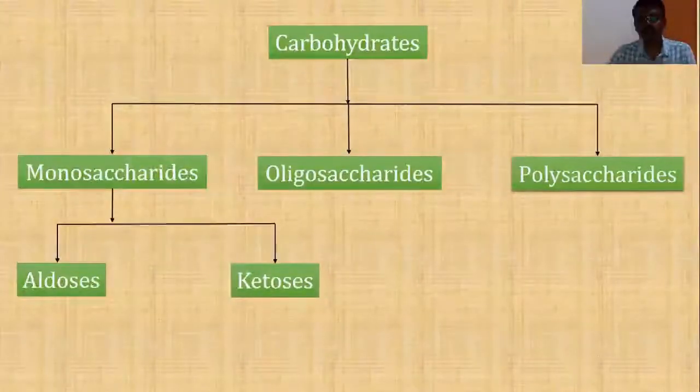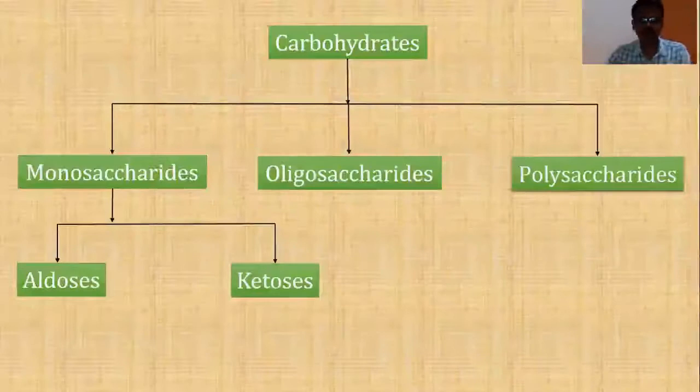And towards the end, the importance of carbohydrates. That will be the end of the topic, carbohydrates. And then we will consider proteins. Then we will consider nucleic acids towards the end of the chapter, biomolecules. Now let us take up important monosaccharides, out of which first we will consider glucose.